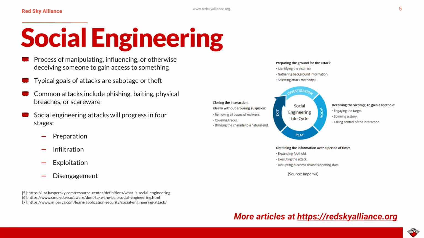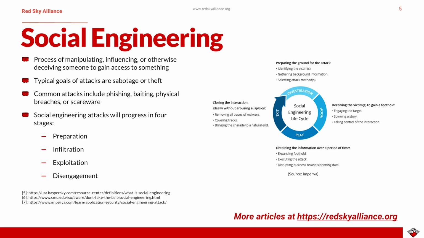Social engineering can be thought of as the process of manipulating, influencing, or deceiving someone in order to obtain something like private information, restricted access, or valuables. As they will generally require some form of communication between attacker and victim, social engineering attacks are built around how people typically think and behave. The goals of social engineering attacks will typically be either sabotage or theft.